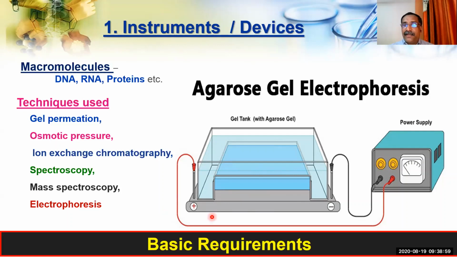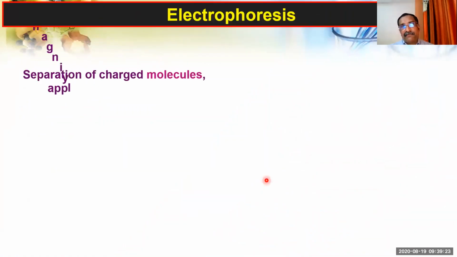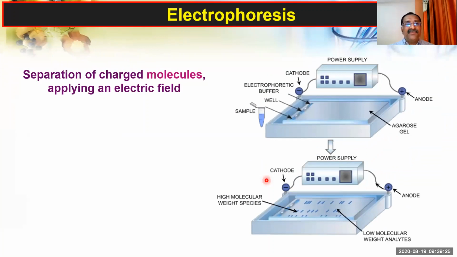And here what you have seen is that the DNA molecule is always negatively charged. So when electricity is passing through it, the negatively charged molecules will move towards the positive pole, and the positively charged ones will go to the negative pole. So this is the principle behind it. This way also we can separate the macromolecules by using electrophoresis. Electrophoresis is of different types, but you have to remember one important point which is written over here.